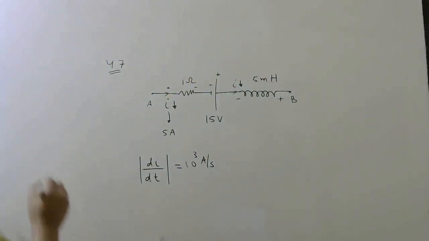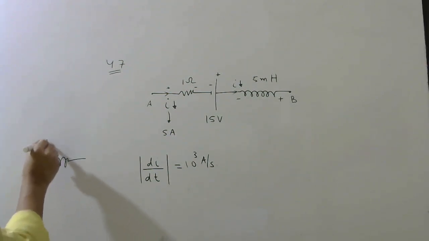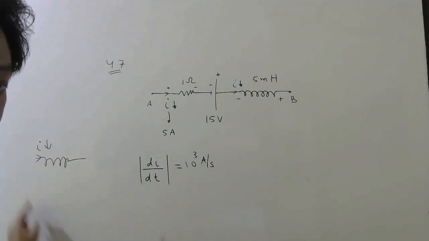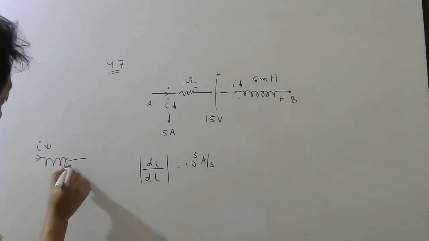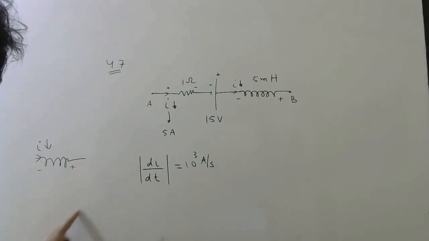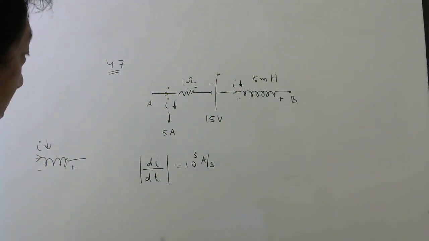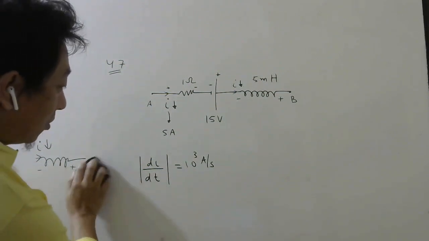Understood or not? We have discussed just now that if there is an inductor and current is flowing this way and it is decreasing, then to oppose the decrease, you have to send current in the same direction. The induced EMF should try to send current in the same direction. To send current this way in the circuit, this should act like a battery with positive here, negative here, so that current goes this way. Understood or not? That is how you have to find the sign. Then this is given. So please make a note of this.